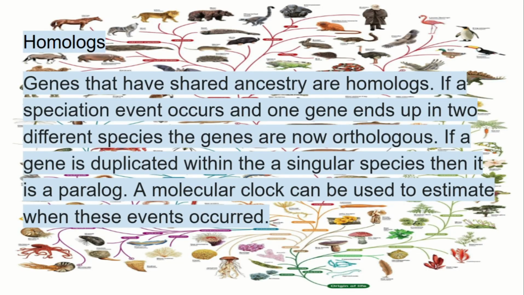Homologs: genes that have shared ancestry are homologs. If a speciation event occurs and one gene ends up in two different species, the genes are now orthologous. If a gene is duplicated within a singular species, then it is a paralog. A molecular clock can be used to estimate when these events occurred.